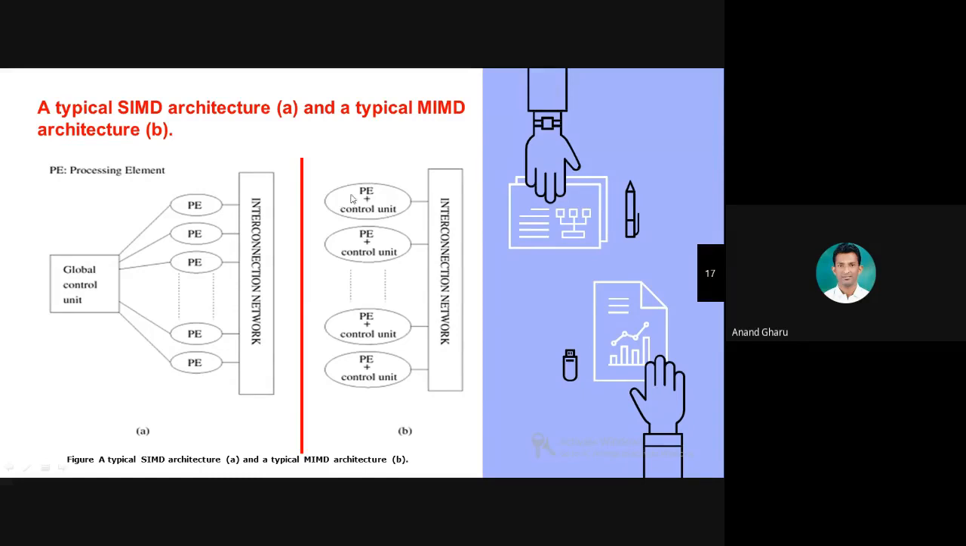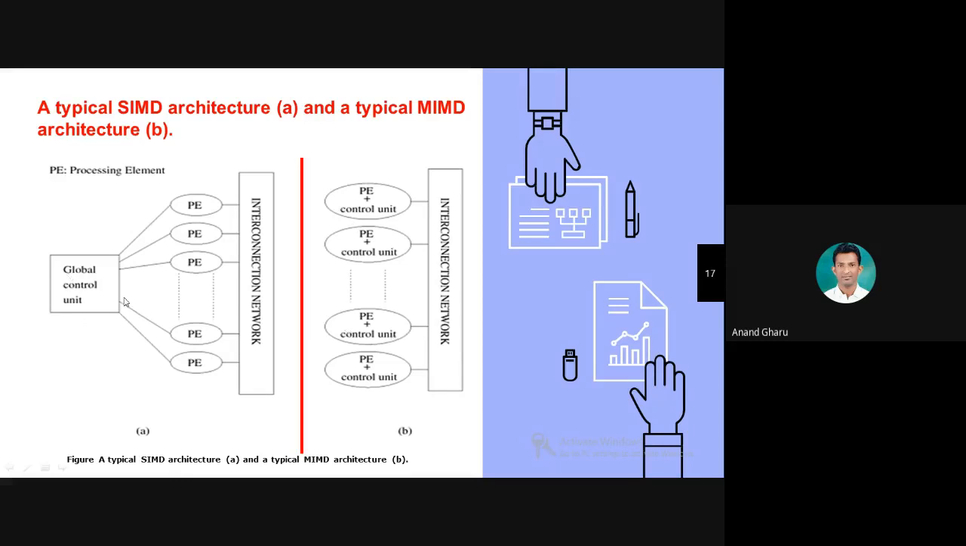Here you can see each processing element has its own control unit. So there cannot be any bottleneck problem like SIMD. Since everyone has their own control unit, the control unit will command the processing element. The processing element will share the memory through the interconnection network and again return the result to the control unit. There is no conflict between the control units.